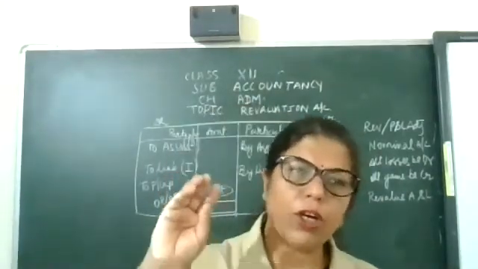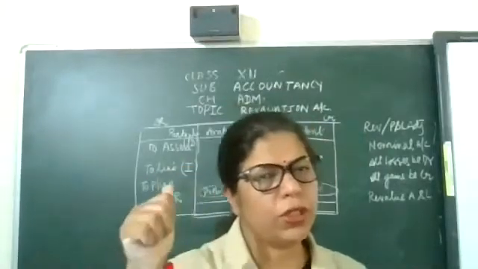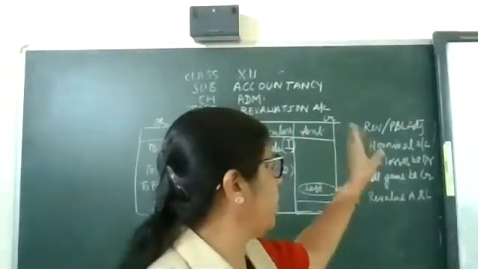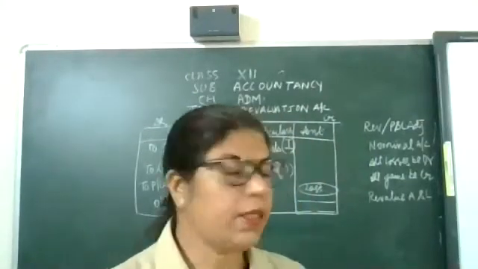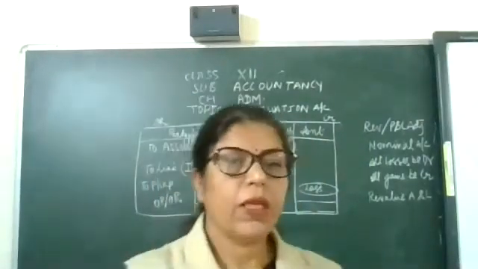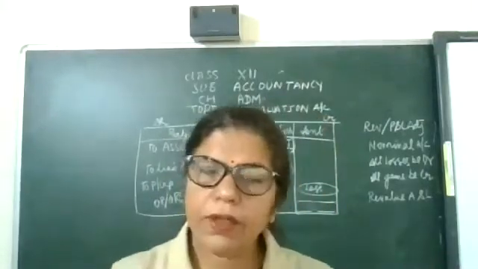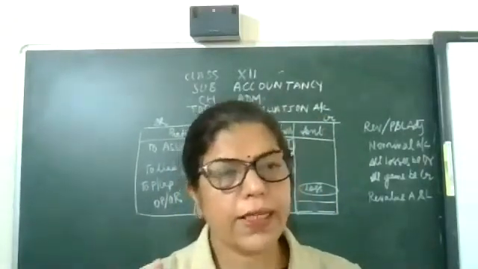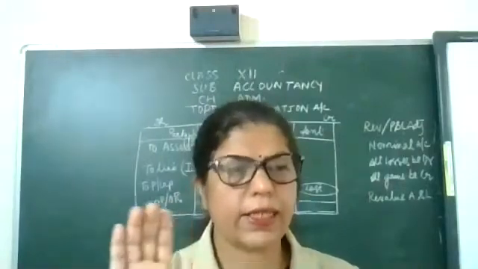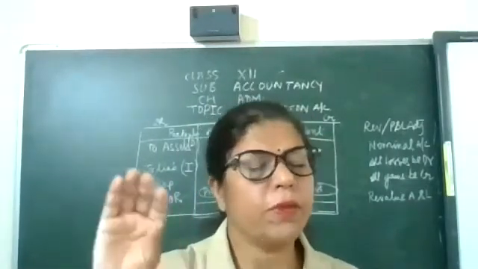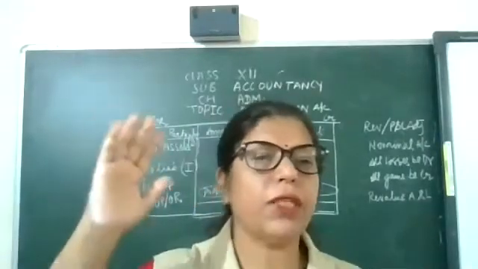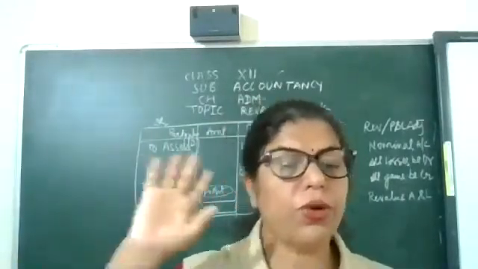So the rule of general entry, the third golden rule: all losses will be debit, all gains will be credit. It is prepared to revalue or reassess assets and liabilities, and the remaining amount will be distributed among all partners in the old ratio.